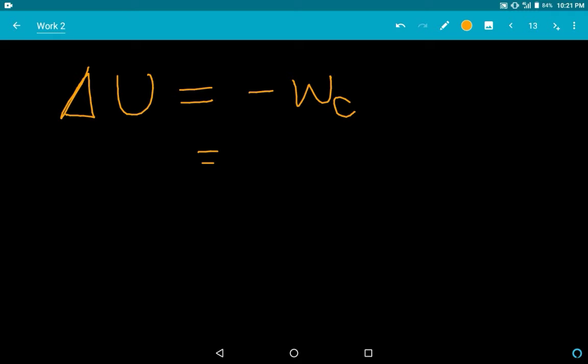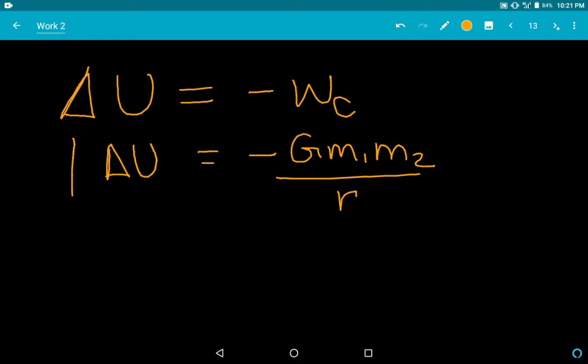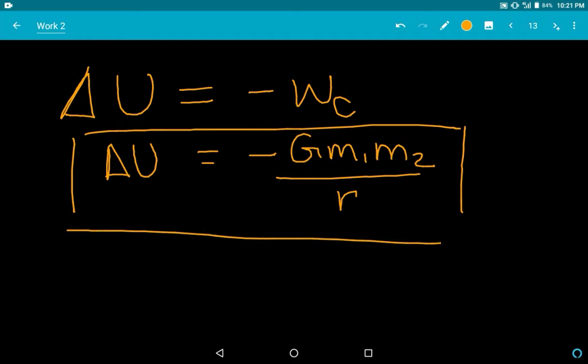Now what is the change in work, what is the potential energy? Actually, change in potential energy is nothing but minus of work done by the conservative force. You know this. So it will be nothing but G m1 m2 by r equal to delta U. This is a formula that hardly comes in the board, but 2-3 questions came once. Remember this. Understand it clearly. So we'll move on.